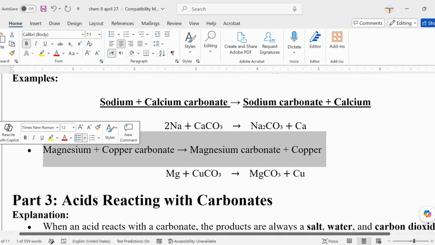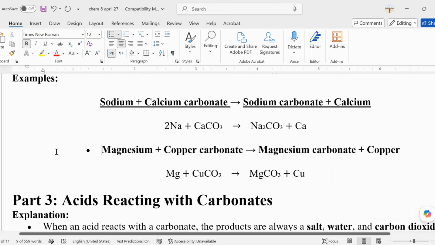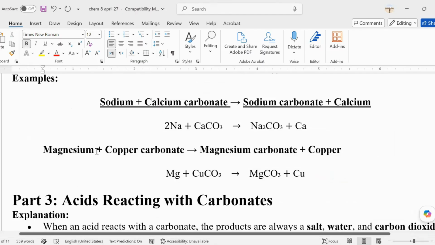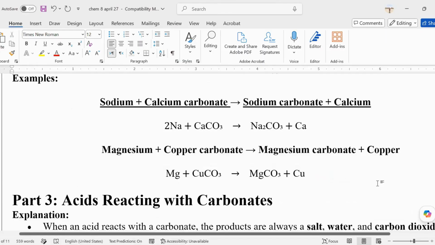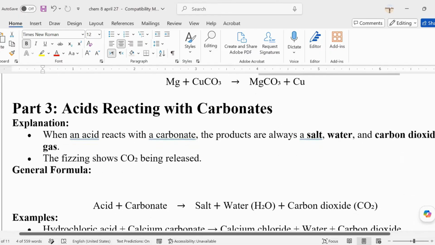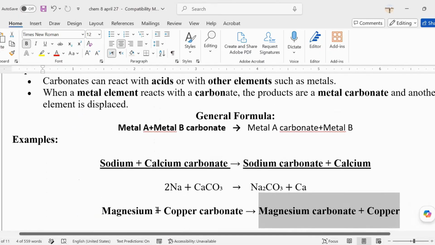So for example, let's see, what are the products of example number two? Magnesium and copper carbonate. Where are the products? Magnesium carbonate plus copper. Exactly. So it means that these are your products, because in your exam, Fatima, you will just identify where are the products, where are the reactants. But this time it's just like metal plus metal carbonate, okay?